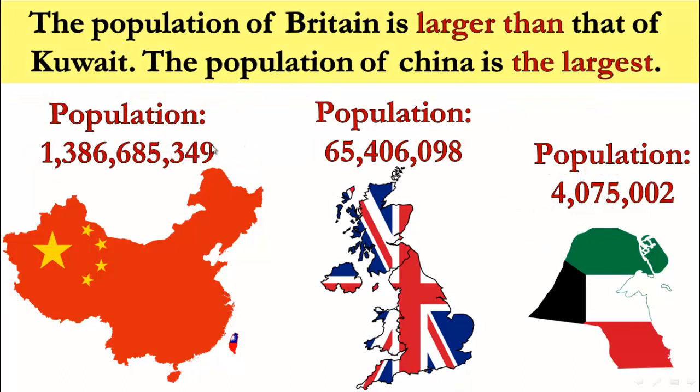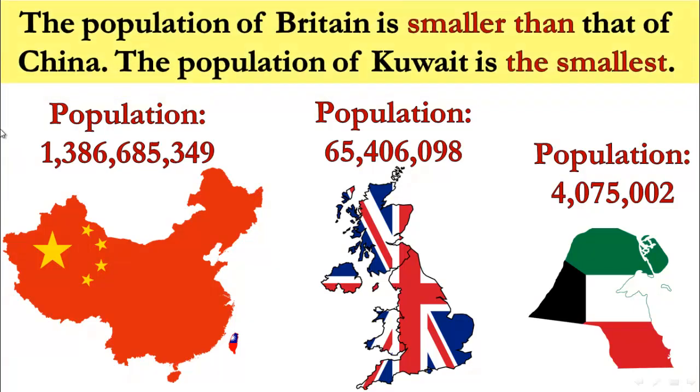What about population? The population of Britain is larger than that of Kuwait. The population of China is the largest one. The population of Britain is smaller than that of China. The population of Kuwait is the smallest one. Good, excellent.